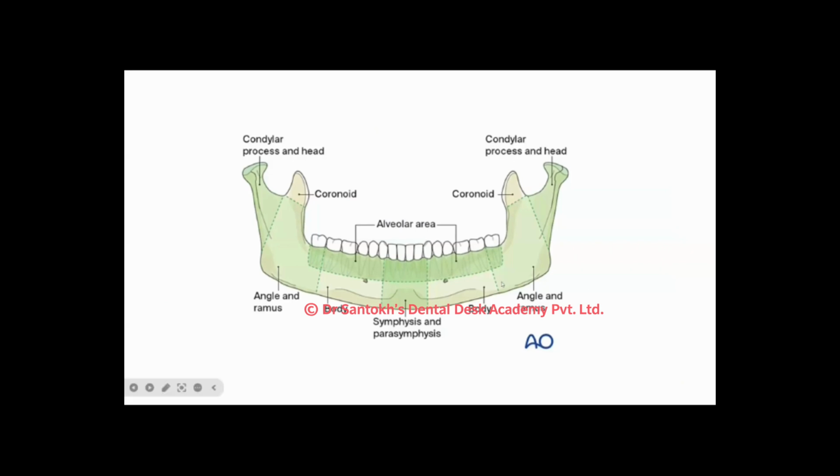So again, you can appreciate this was your symphysis. This right here is the parasymphysis. This is the body. The ramus begins from here, and this is the angle with its sudden change, the condylar process and the coronoid process. Also, the area in which these teeth have erupted is the alveolus or alveolar area of the mandible.